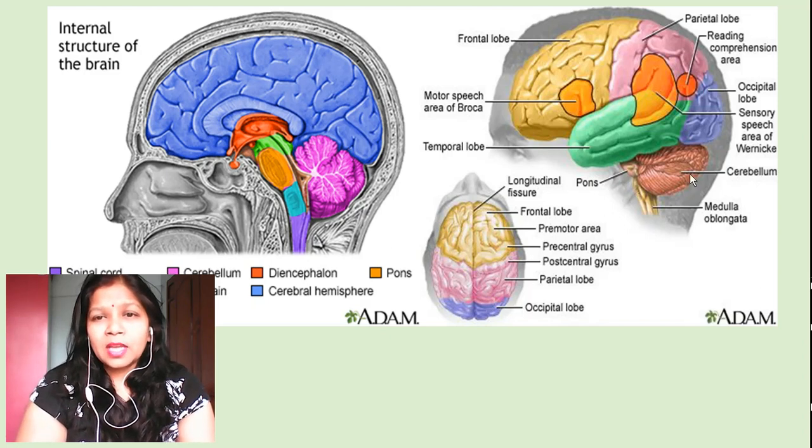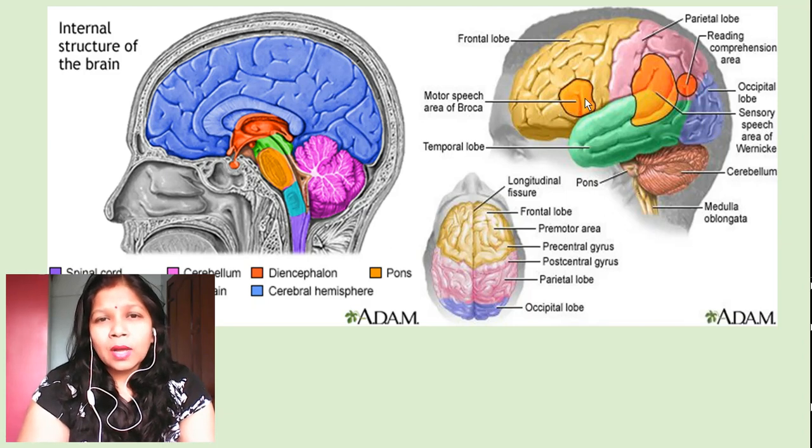Now, in this picture I will show you that this area is called the pons and this area is called the cerebellum. The long connection or projection from the pons and the cerebellum is called the medulla oblongata. This area marked in orange and yellow color is responsible for sensory speech. Now this area in the yellow color is called the motor speech area of Broca.